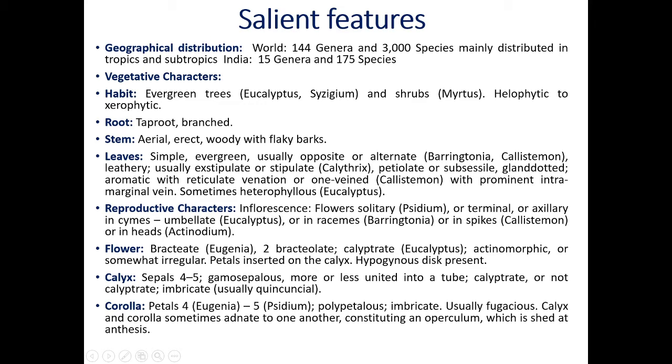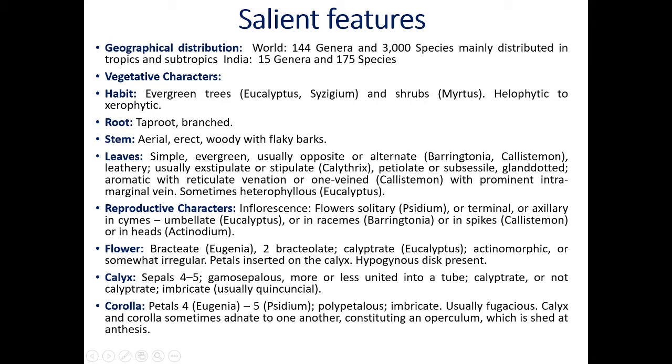Now flowers. Now let us see what are the different characters of the flower. They are bracteate. I told you what is the meaning of bracteate. Bracteate means when a small leaf-like structure is present at the base of the pedicel, at the base of the stalk of the flower. For example, Eugenia. Sometimes they are bracteolate. Calyptree. Example, eucalyptus. Just below the bract, there are again small leaf-like structures. They are called bracteolate. Example, eucalyptus.